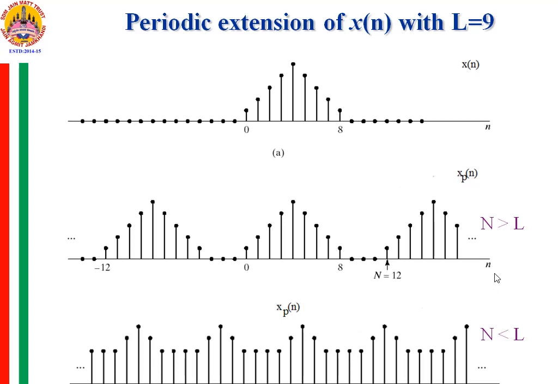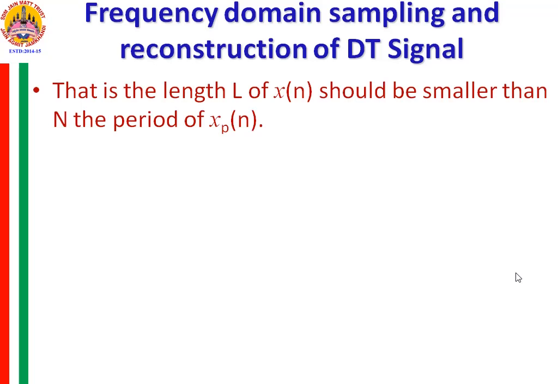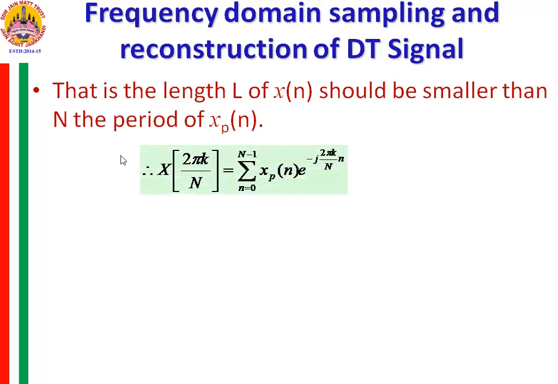So it is essential that the length L of the subsequence should be smaller than the sampling length, capital N. So N should be larger than L, then only is proper reconstruction possible. Otherwise, reconstruction is not feasible; aliasing will take place. So the length L of x of n should be smaller than N, the period of xp of n.